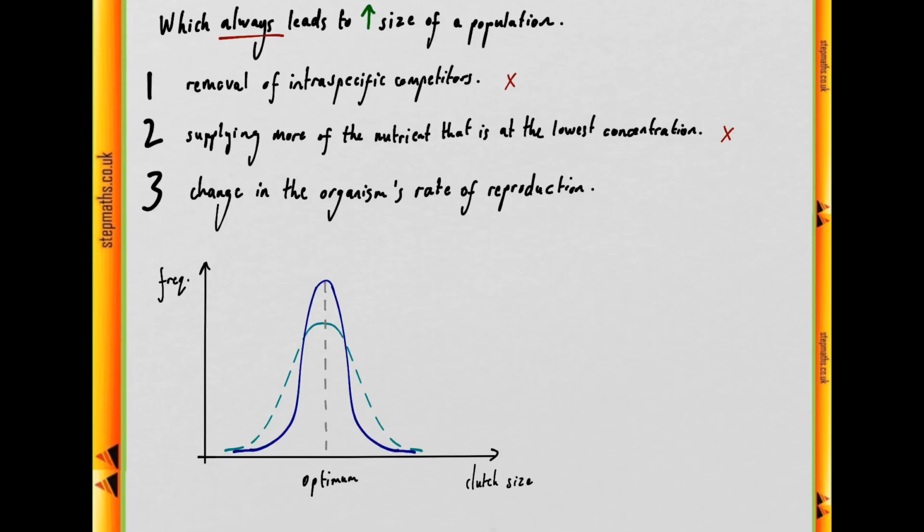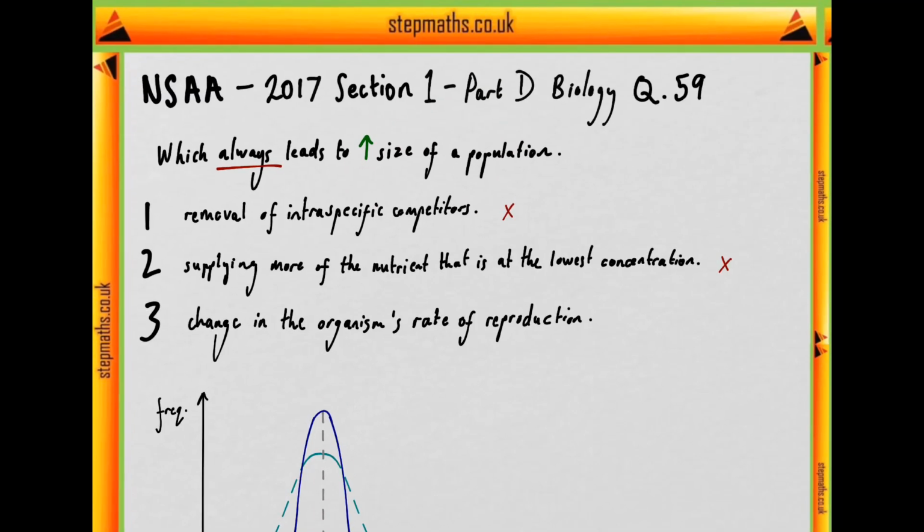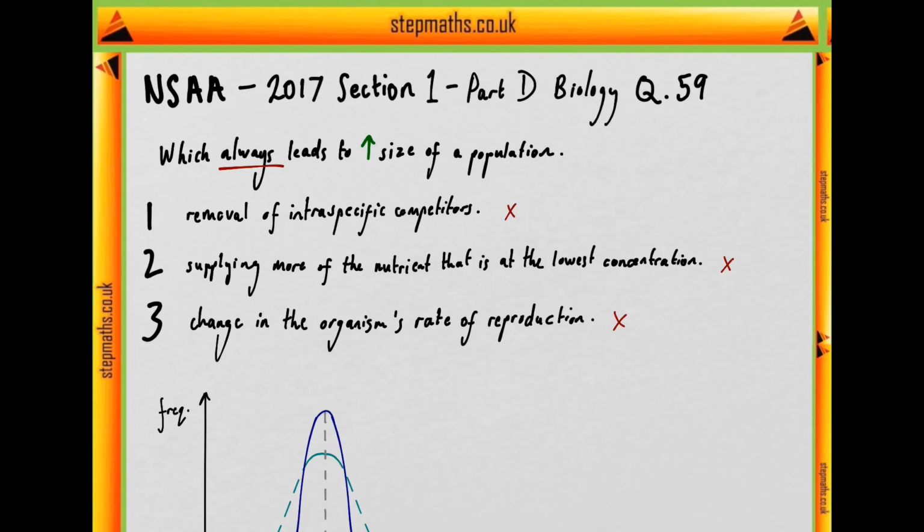In fact, organisms which produce an intermediate optimum clutch size are the most likely to produce offspring, and those offspring are most likely to pass on that gene which leads to that behavior onto their offspring, and so it will increase in the population. So this kind of stabilizing selection is an example of why a change in the organism's rate of reproduction doesn't necessarily increase their population size. Sticking to the optimum would perhaps work instead. So we can say this is also wrong, and so our answer is A.